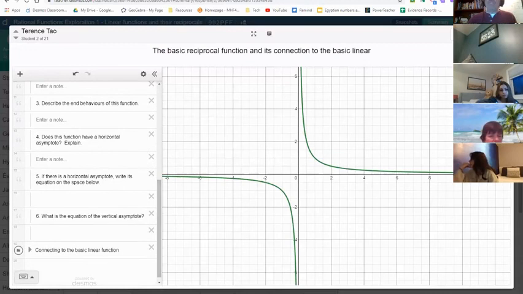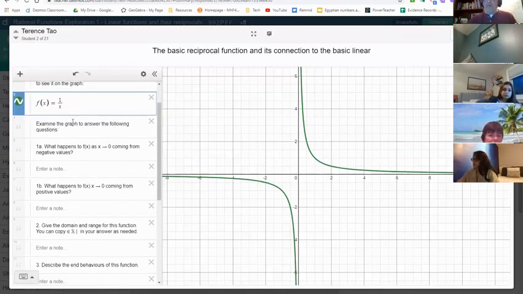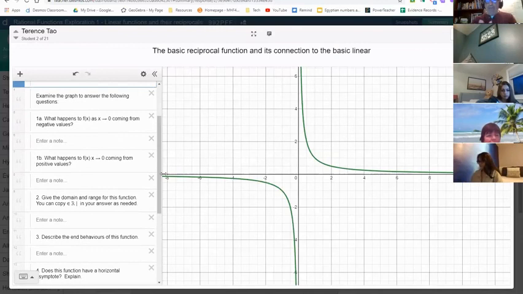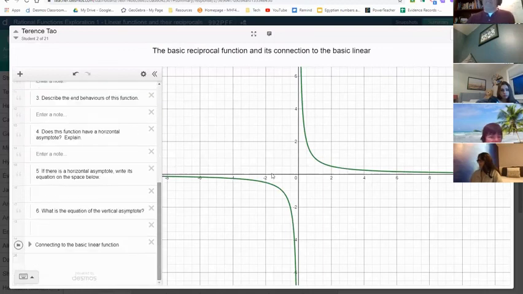What we're going to do in this activity, which is kind of interesting, is connect this function, y equals 1 over x, with its reciprocal, which is the classic linear function, y equals mx plus b. Then we're going to play with those and see what connection they have. There's a connection between them that we're going to explore as you do this activity, and we're going to be debriefing. I just wanted you to look at it for a moment. I'm going to give you another 6 or 7 minutes to work on it. We'll pause, and then we have questions.